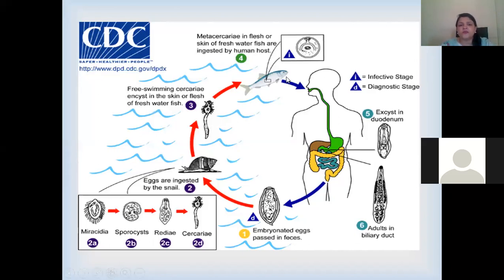And then it is taken up by the fish. And the fish flesh or the fish muscle tissue has all those metacercariae which will enter the human body through the intestine.